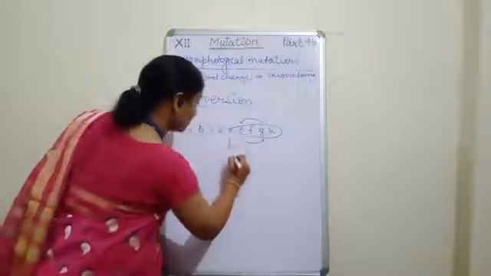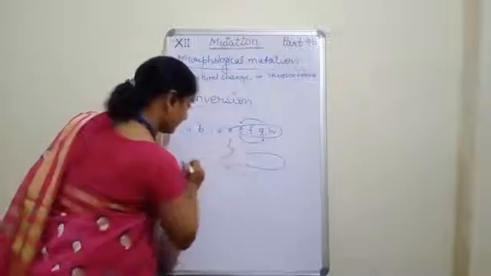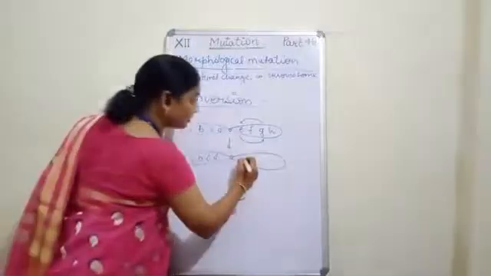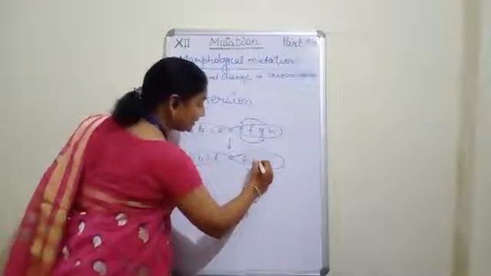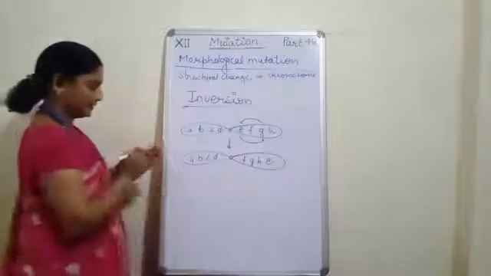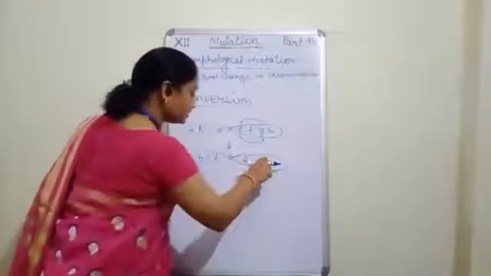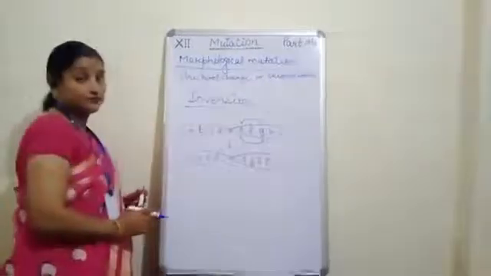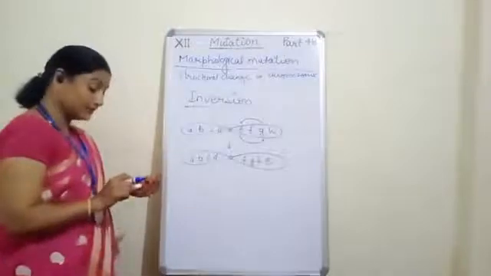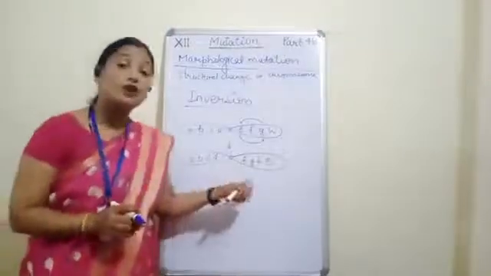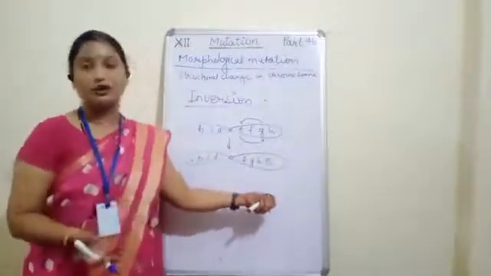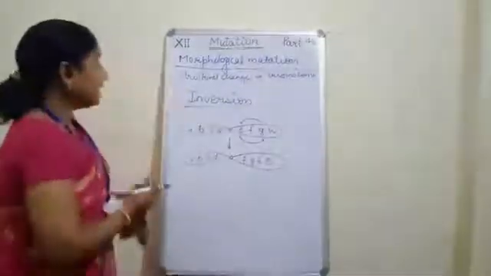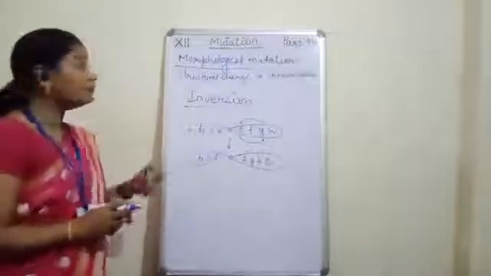Now see, what can we draw? We can draw A, B, C, D. Then you just draw F, G, H and E. This is your inverted piece. Okay, now this is called inversion. If there is any change, then this will also cause the mutation. Your genetic makeup will be changed. Clear?